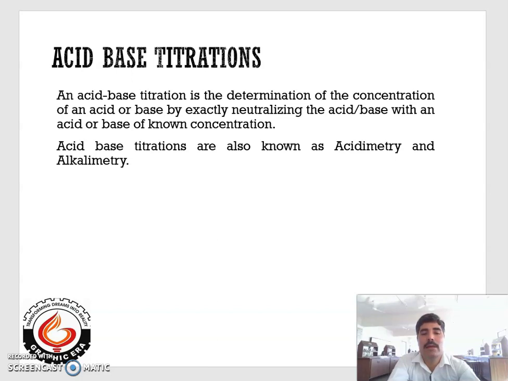Acidimetry titrations are those titrations in which the strength of unknown acid is found out against standard base solution, whereas alkalimetry titrations are those titrations in which the strength of base is determined against the standard solution, standard acid.